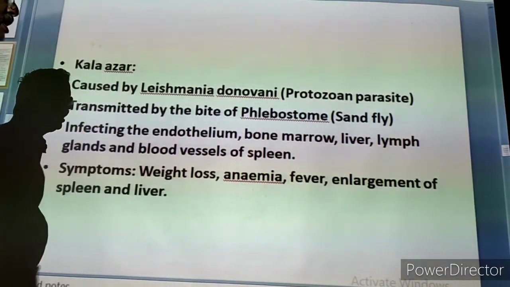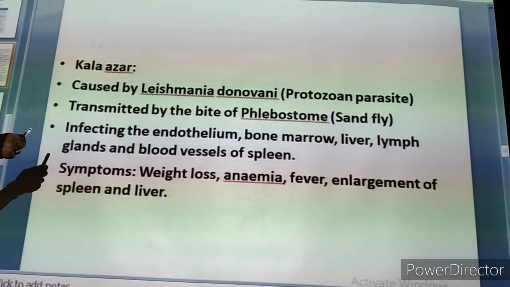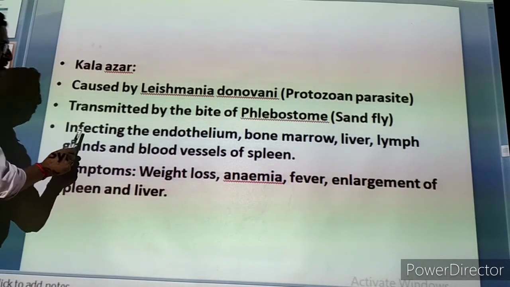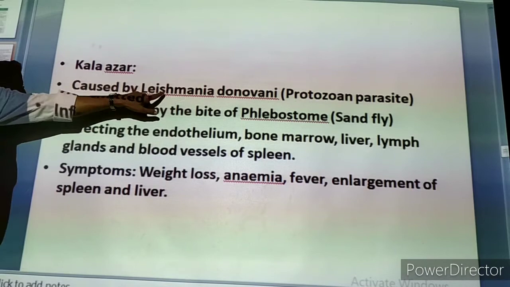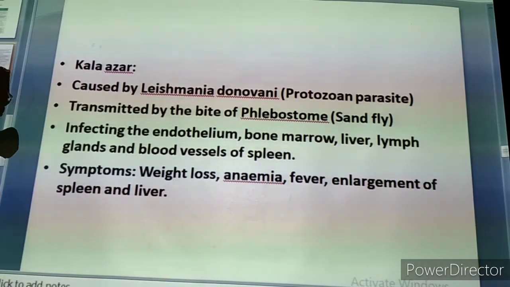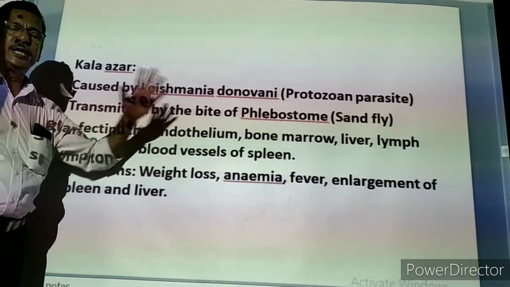Phlebotomus, we can say shortly. Now that is actually the sandfly. By biting, these are all transmitted, infecting the endothelium. Whenever these protozoan parasites are entering into our body, they are infecting the endothelium. First we have to know what is endothelium.